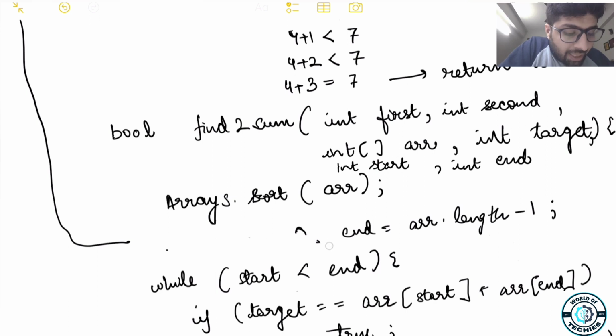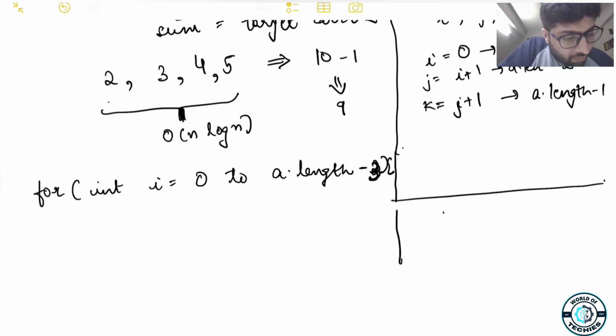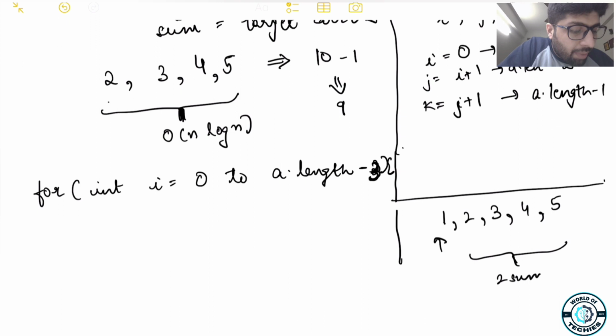because now we are not iterating the complete array in every iteration. So we'll not be using these hard-coded values, because we have seen that for the first iteration we are taking 1 2 3 4 and 5, right? So i stays at this position. Now for my two sum, my start will be at this position and my end will be at this position, right?